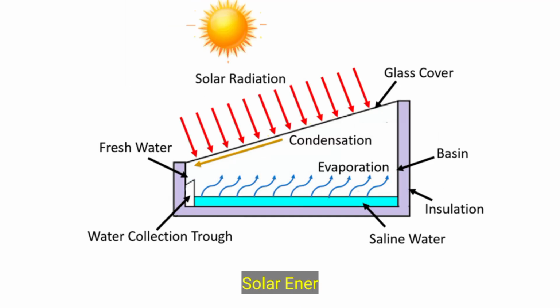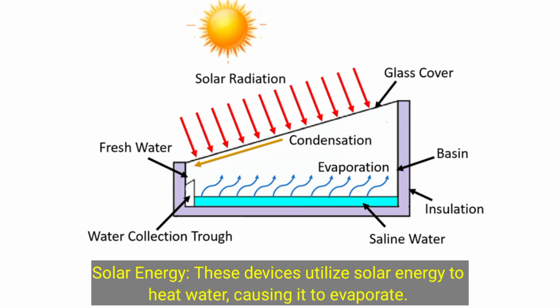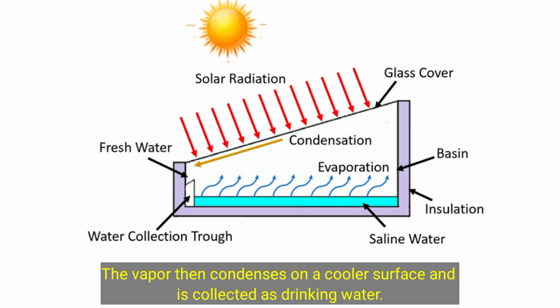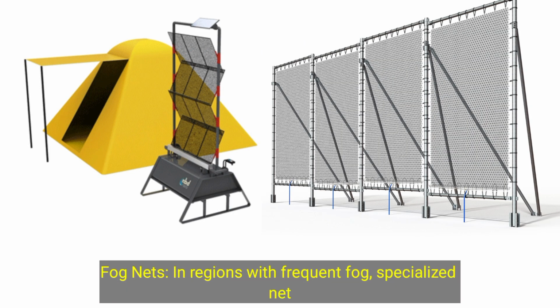Solar stills. Solar energy: these devices utilize solar energy to heat water, causing it to evaporate. The vapor then condenses on a cooler surface and is collected as drinking water. Fog harvesting. Fog nets: in regions with frequent fog, specialized nets are used to capture water droplets from the fog.